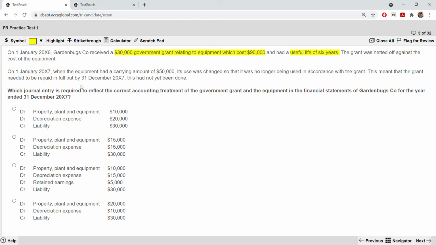The grant was netted off against the cost of equipment. So this is the grant, this is the cost. They are saying it's netted off. On 1st of Jan 2007, that is 1 year later, the equipment had a carrying amount of 50,000. Its use was changed so that it was no longer being used in accordance with the grant. This meant that the grant needed to be repaid in full by 31st December 2007. This has not yet been done. So which journal entry is required to reflect the correct accounting treatment of the government grant and the equipment in the financial statements for the year ended 31st December 2007?